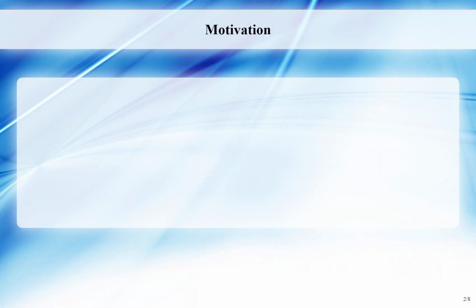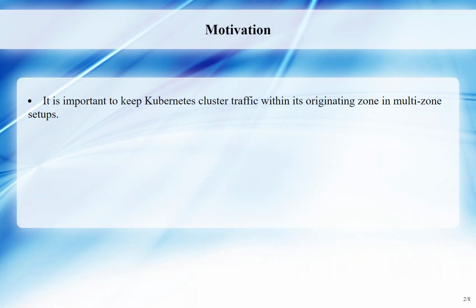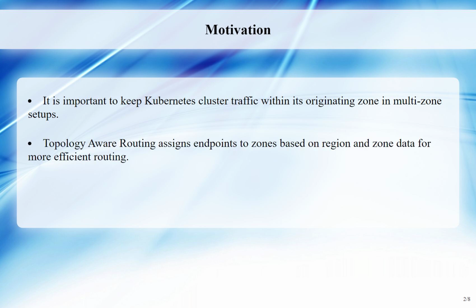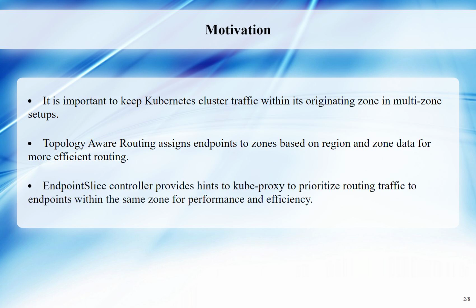Motivation. Kubernetes clusters are often found in multi-zone setups, making it important to keep traffic within its originating zone. Topology-aware routing is a feature that helps achieve this by assigning endpoints to specific zones based on their region and zone data. The endpoint slice controller calculates these assignments and provides hints to cluster components like kube-proxy, which can then prioritize routing traffic to endpoints within the same zone for better performance and efficiency.